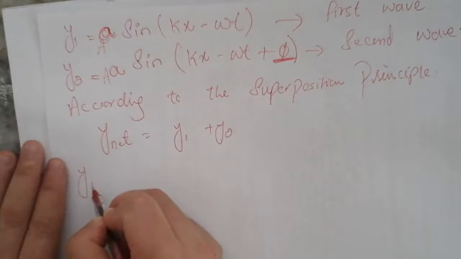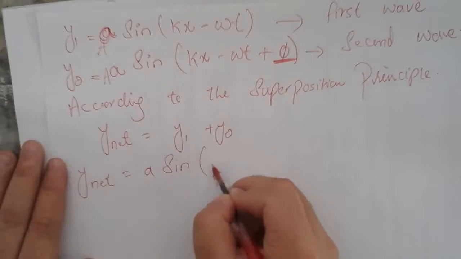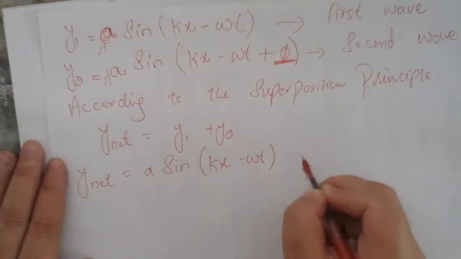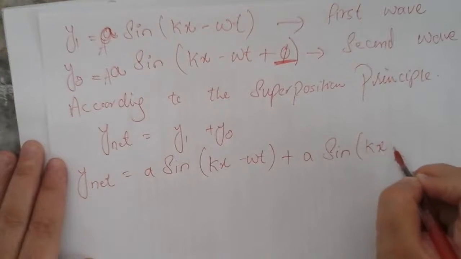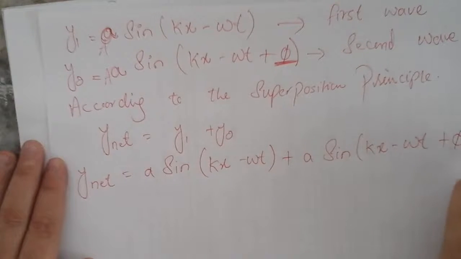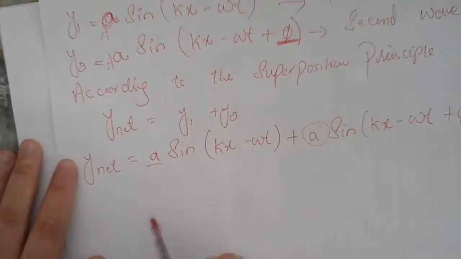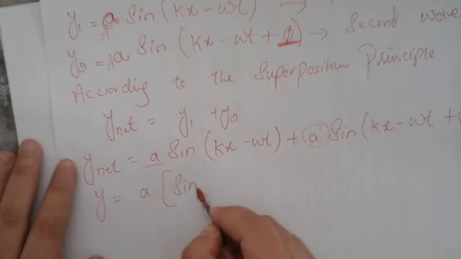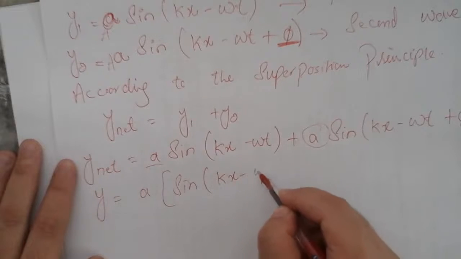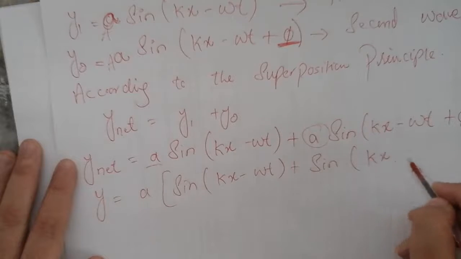So y net is equal to alpha sine kx minus omega t plus alpha sine kx minus omega t plus phi. The common term here is the amplitude. The amplitude is the same in both waves. So y is equal to alpha times sine kx minus omega t plus sine kx minus omega t plus phi.